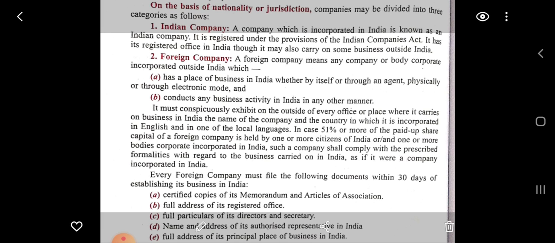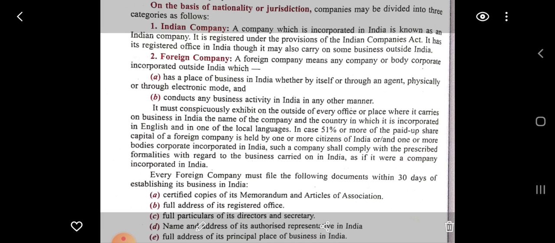Foreign company means any company or body corporate incorporated outside India, which has a place of business in India, whether through an agent, physically or by electronic mode, and conducts any business activity in India, but is incorporated and registered outside India. It must conspicuously exhibit on the outside of every office or place where it carries on business in India the name of the company and the country in which it is incorporated, in English and in one of the local languages.